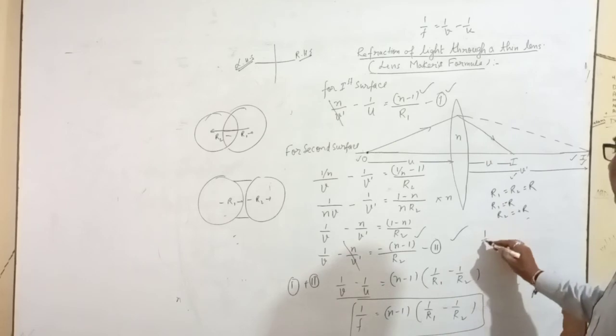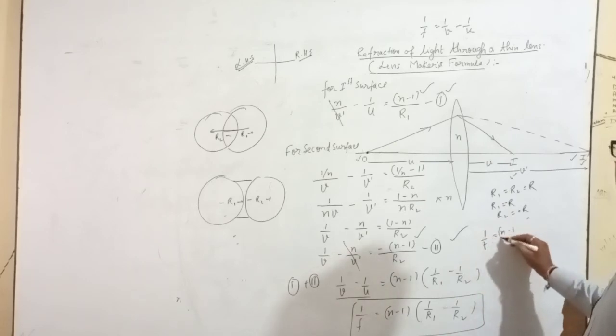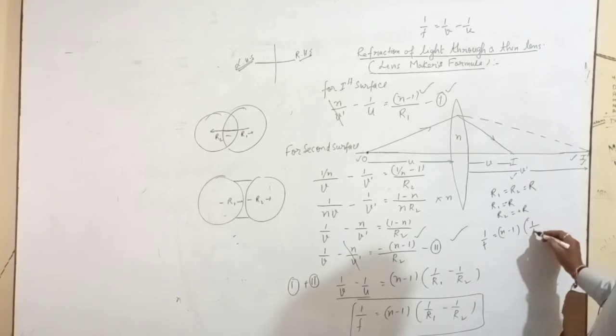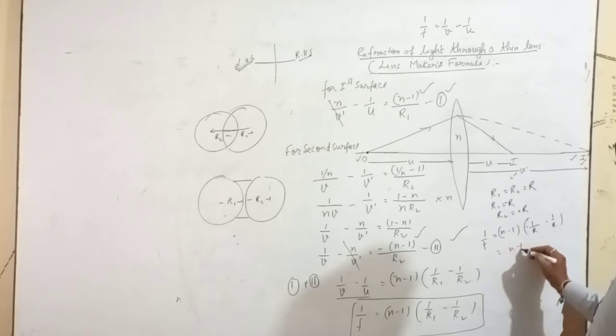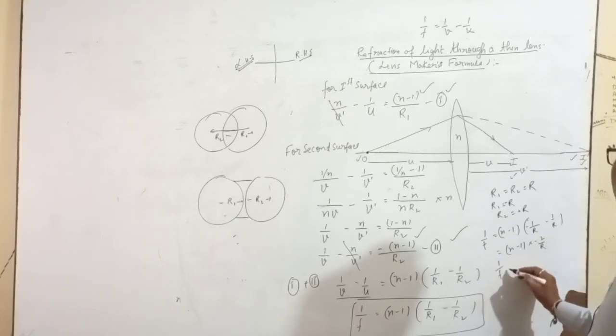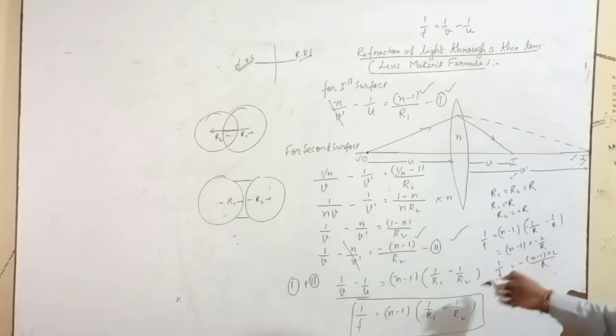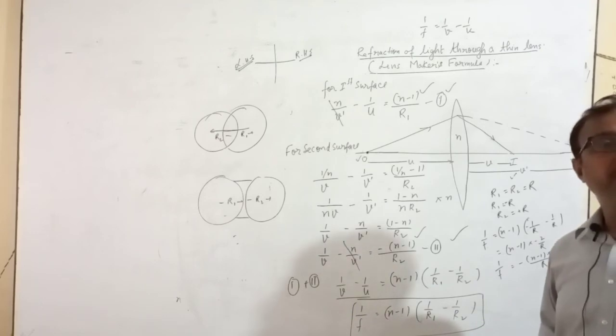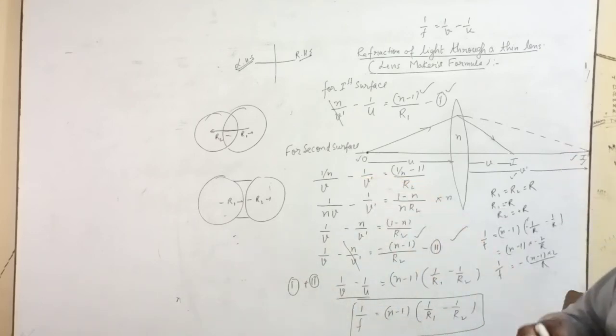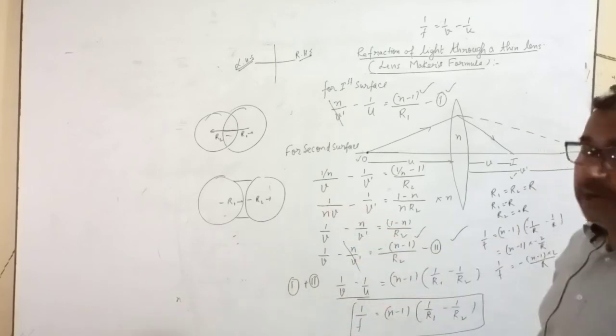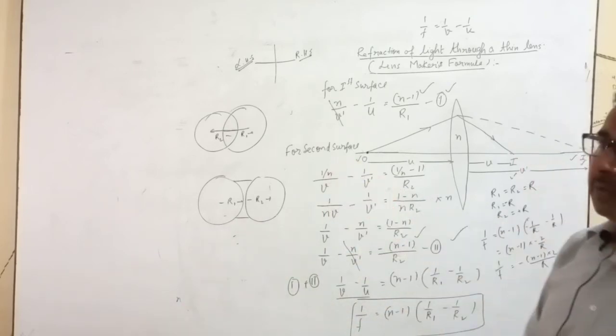In the formula, 1 upon F equals n minus 1 into 1 upon minus R minus 1 upon R, so n minus 1 into minus 2 by R. So 1 upon F equals minus n minus 1 into 2 upon R. Now the focal length is coming negative. You can see, because of the radius of curvature, for the concave lens the focal length is negative.